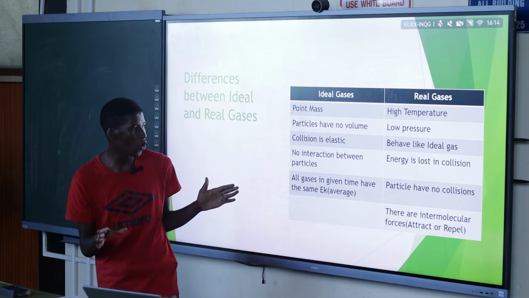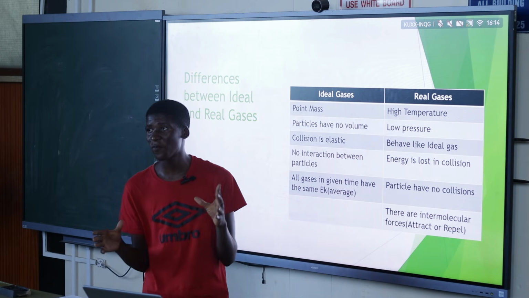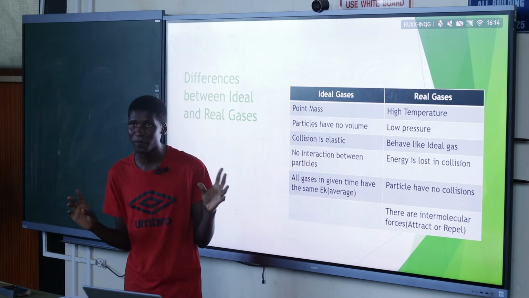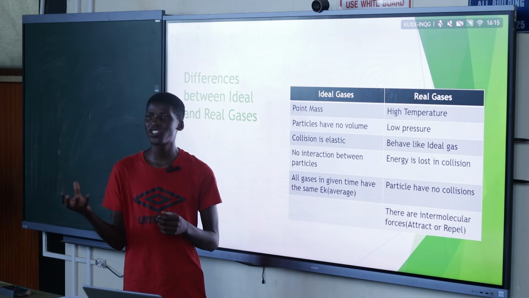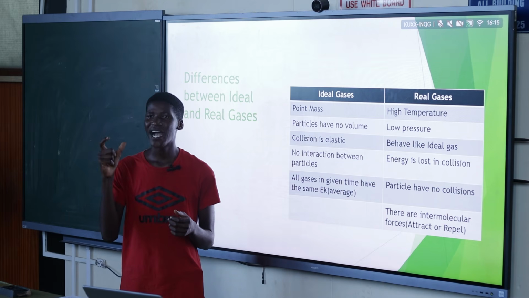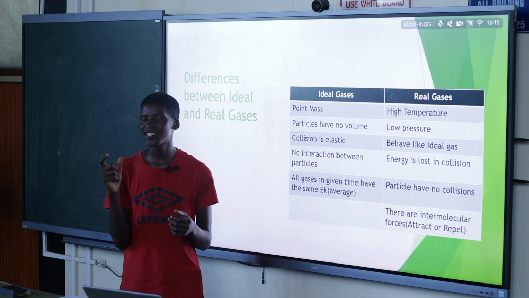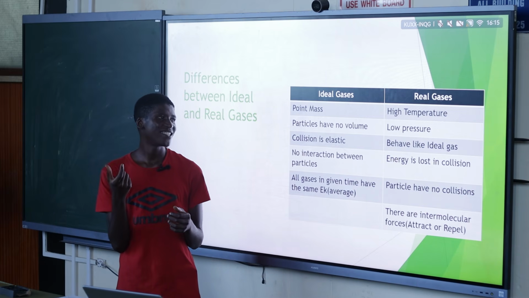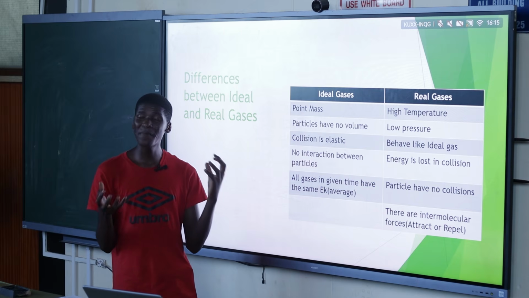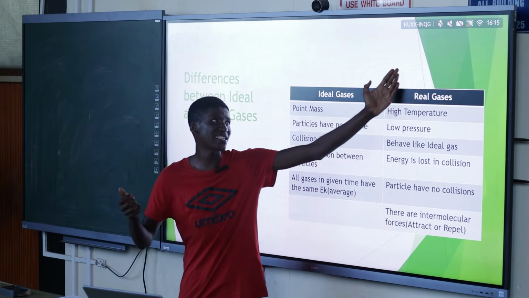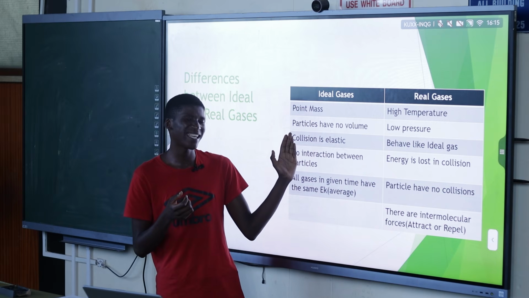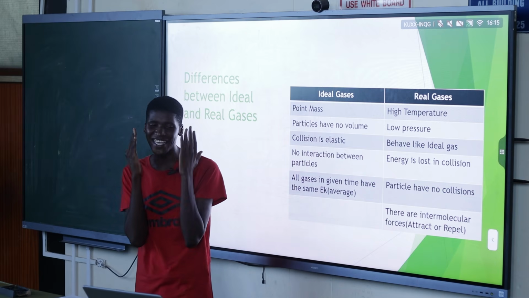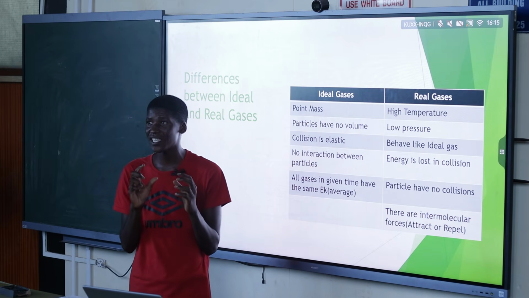Yeah, we assume that there is no interaction, no intermolecular force, no attraction or repulsion between particles. But in realistic cases, for example, if we take H2O, the particles have intermolecular force. What is the name of the intermolecular force? Hydrogen bonding. Yes. So that's an example of particles that interact. In real cases, they will always interact no matter what. But for our ideal case, we just picture a gas that doesn't have any interactions between any